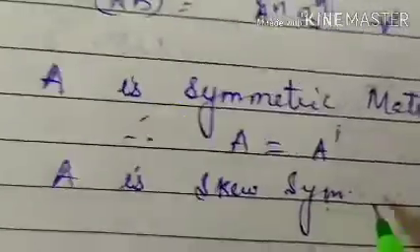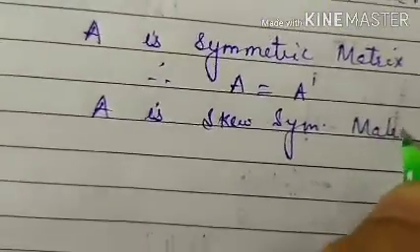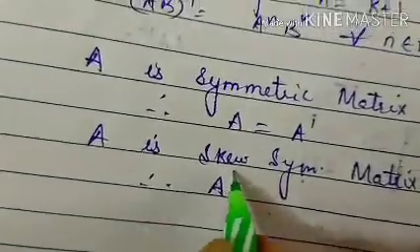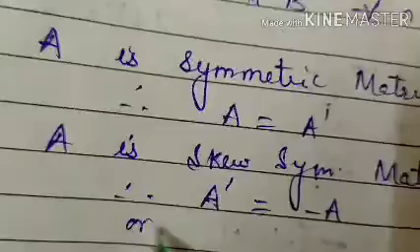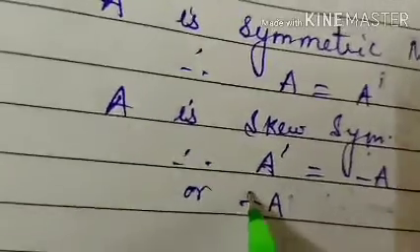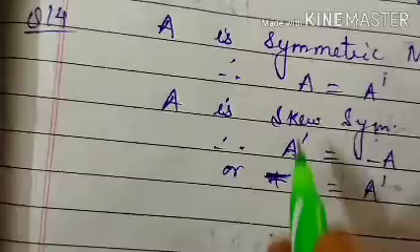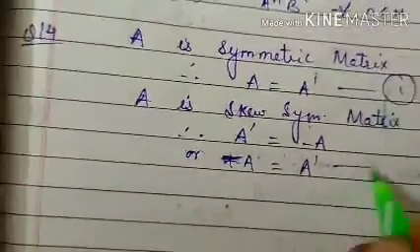Therefore, A equal to A dash, and A is a skew symmetric matrix. Therefore, A dash is equal to minus A. Now subtract the two equations.